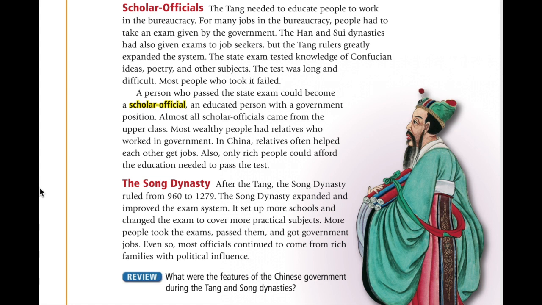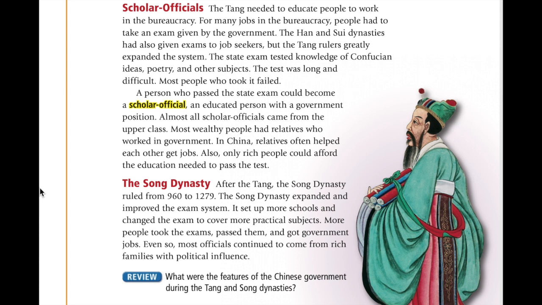A person who passed the state exam could become a scholar official, an educated person with a government position. Almost all scholar officials came from the upper class. Most wealthy people had relatives who worked in government. In China, relatives often helped each other get jobs. Also, only rich people could afford the education needed to pass the test.